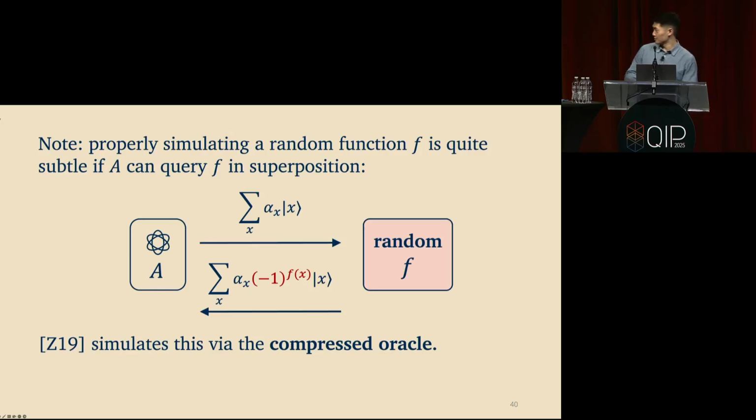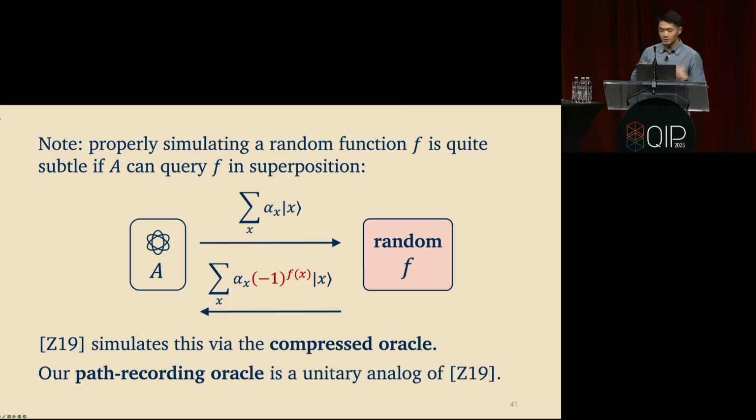So unfortunately, I won't have time to say anything more about the compressed oracle, but I want to just point this out because really what we do with this new path recording oracle is we develop a unitary analog of this compressed oracle technique. So this compressed oracle is a way that you simulate queries to a classical random function. And the path recording oracle is going to be how you simulate queries to a Haar random unitary.